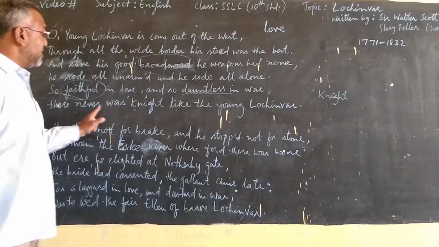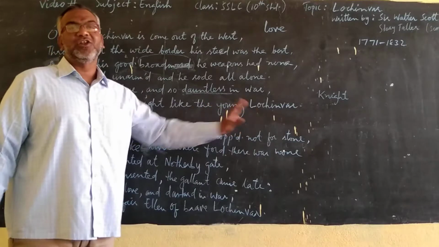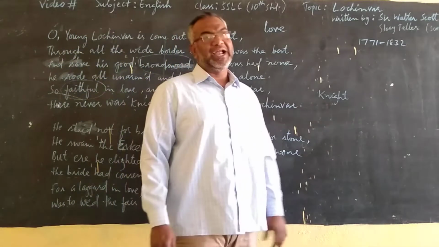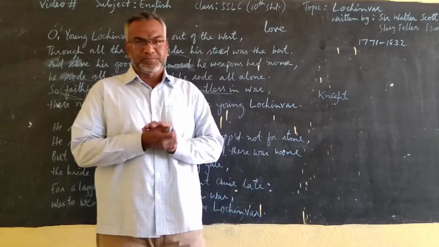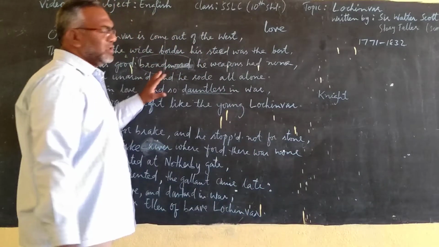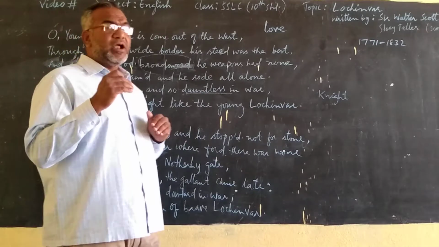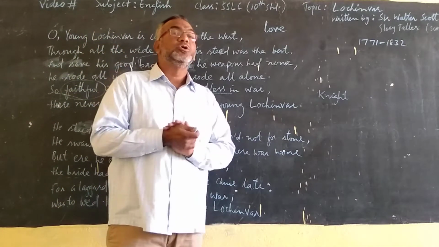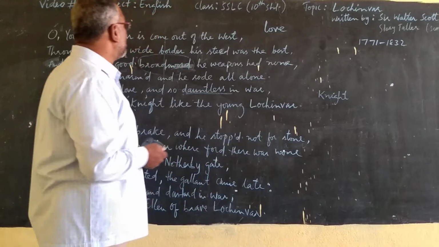And then, there never was a knight like young Lochinvar. There was no other knight in Scotland like him. Here, in this stanza, there are some qualities that are attributed, given to Lochinvar. What are those qualities?